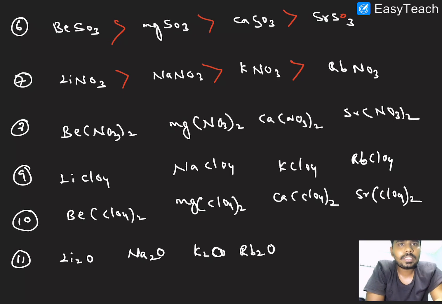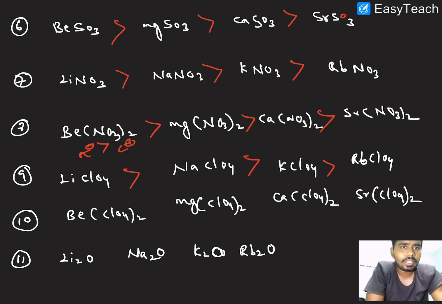So anion is more than cation, so here again we have to see the hydration energy. Lithium is having high hydration energy. And next one, here equal. Equal means which one do we have to consider? Hydration energy. So this is having more hydration energy and more solubility. I hope it is clear.